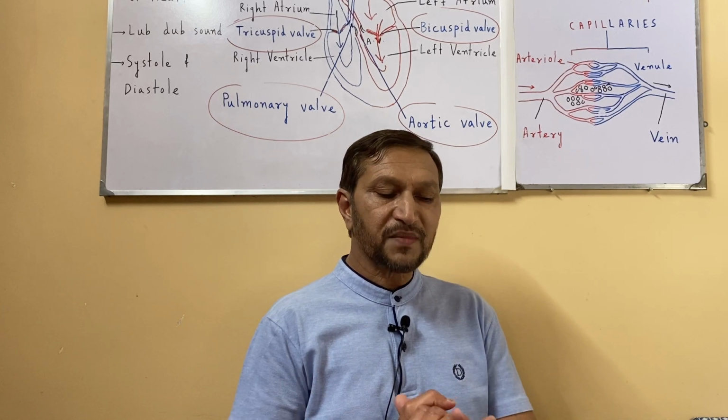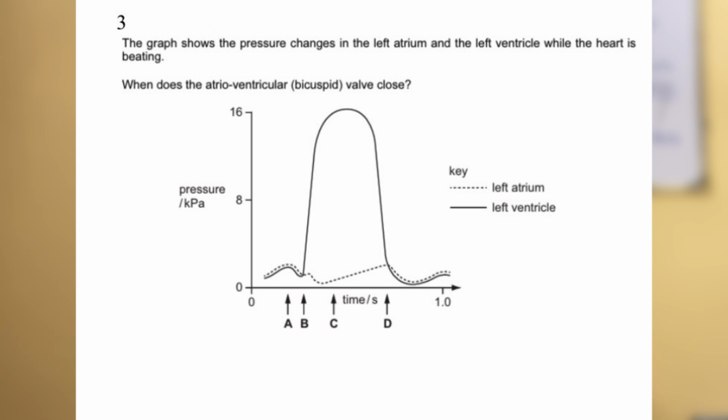The graph shows the pressure changes in the left atrium and the left ventricle while the heart is beating. When does the atrioventricular or bicuspid valve close? Remember that at point C, not A, not B, the pressure reaches its maximum and then it starts dropping.